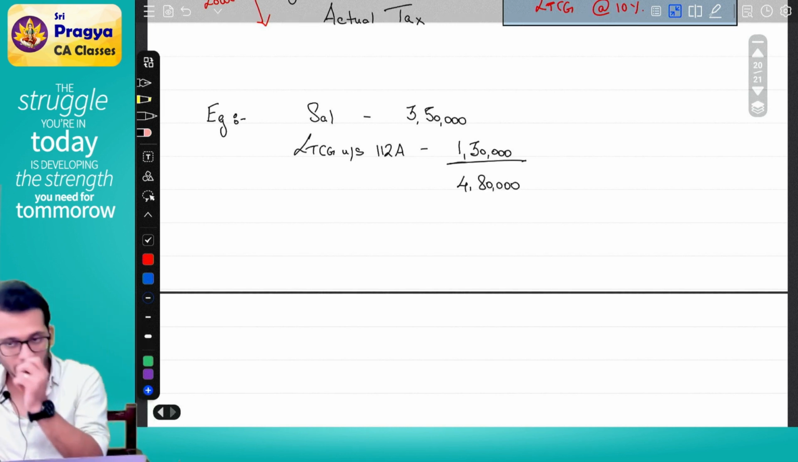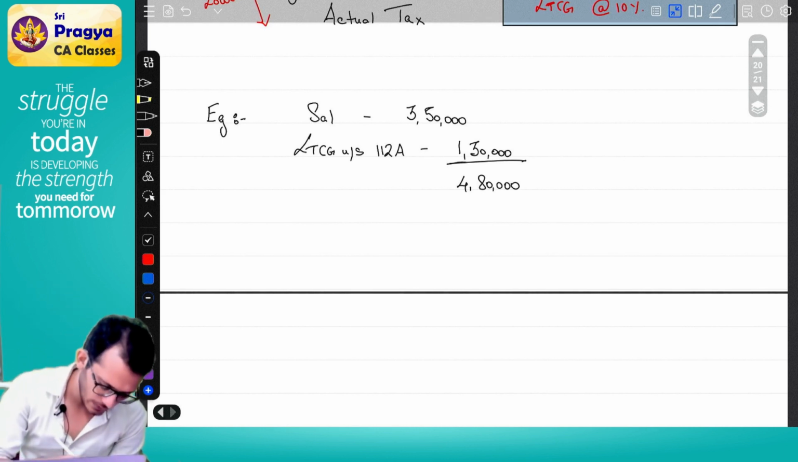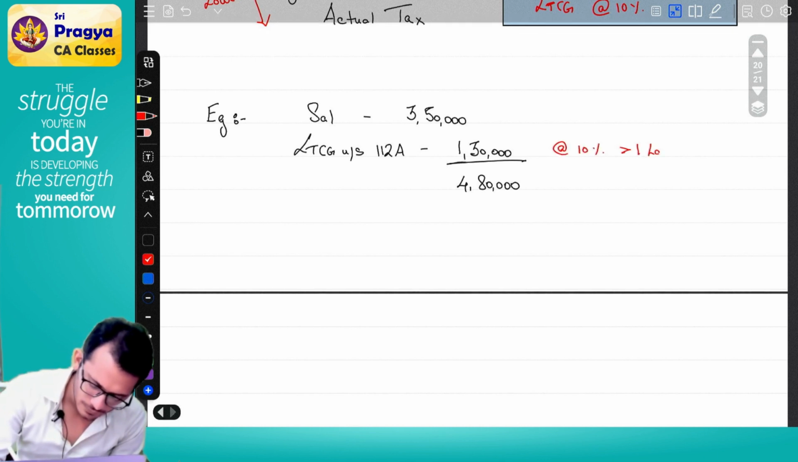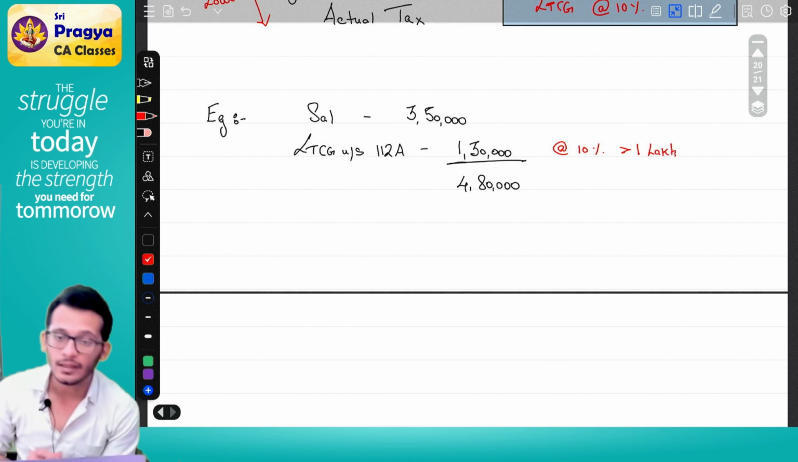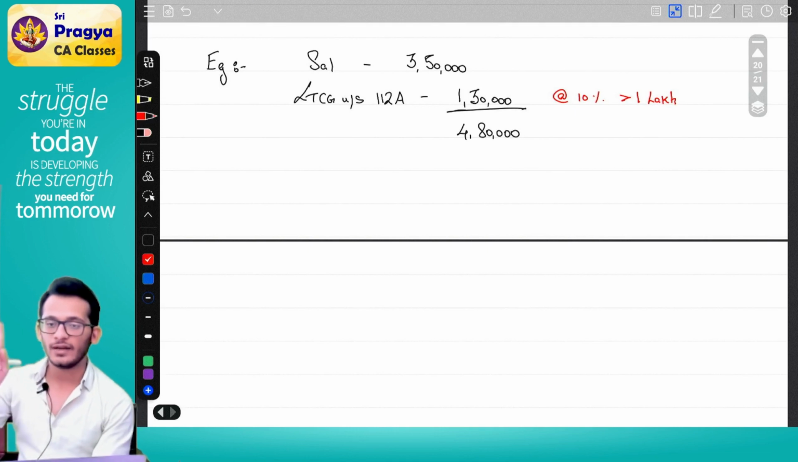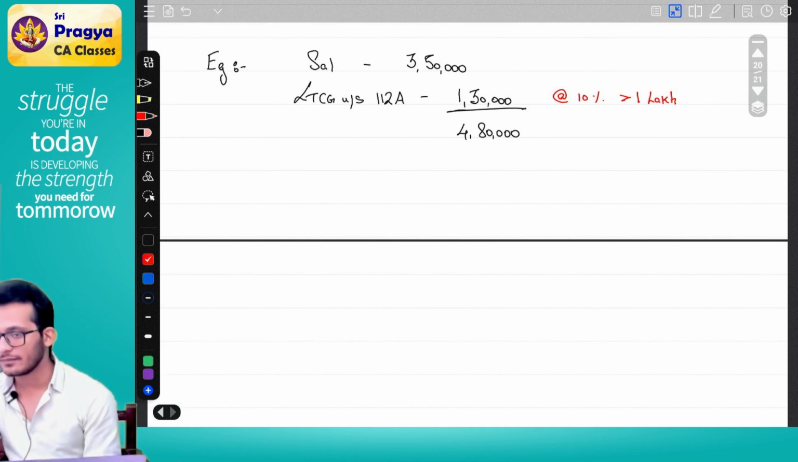Now, if you don't remember it from your inter syllabus, let me clarify to you. LTCG under section 112A is taxable at the rate of 10% in excess of 1 lakh. Which means if it is 1,30,000, 1 lakh will not be taxable. Balance 30,000 will be taxable at 10%.